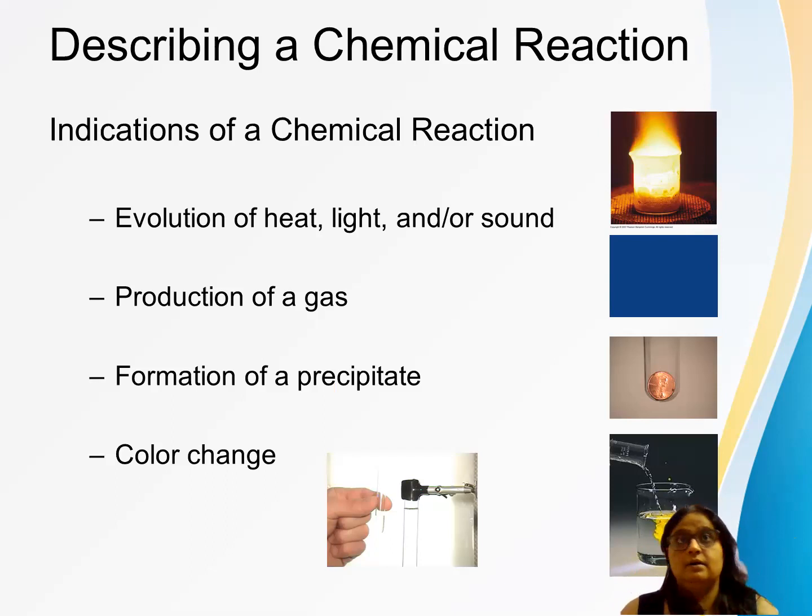Like there may be some kind of energy production like heat, light, or sound, right? There may be a production of gas. Formation of a precipitate in some substance which is insoluble. Precipitate is what? When you add something and you get a new product which is not soluble in water, you can say in that solution, that is called a precipitate, or maybe the color change, or maybe some other thing as well we can observe. So these are some indications which help us to know reaction has taken place.